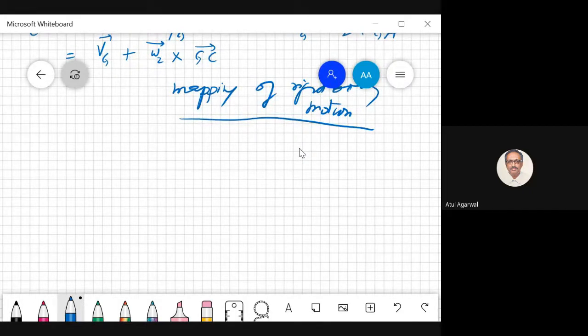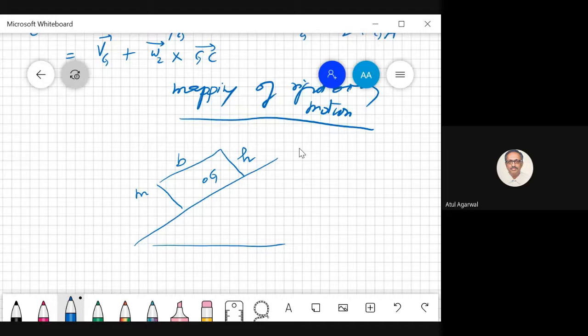So I have an incline. There is a box on it. This is a centroid. The box has a mass m. This height is h. This dimension is b. And it is coming down the slide with velocity v. This angle is theta. Coefficient of kinetic friction is mu k between the box and the incline.